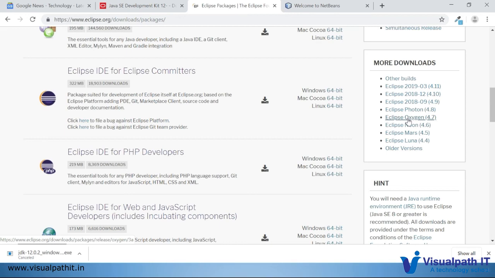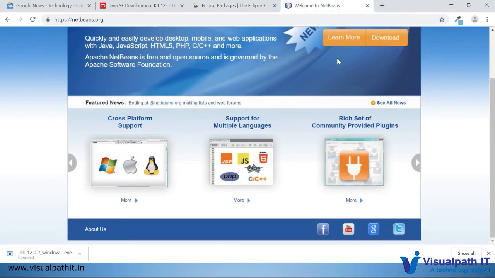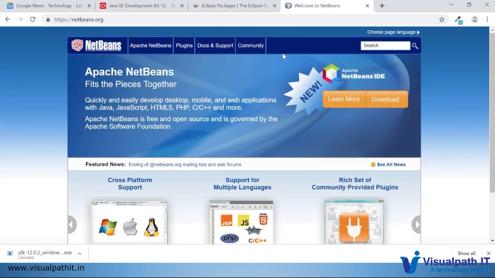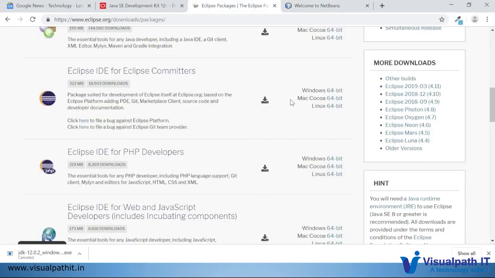That is the reason I'm recommending you download the latest version of Java. Once you download the latest version of Java, you can install any version of Eclipse that works fine. The same goes for NetBeans, it's up to your choice, whichever IDE you're comfortable with. Even a newer IDE like IntelliJ IDEA is also good.